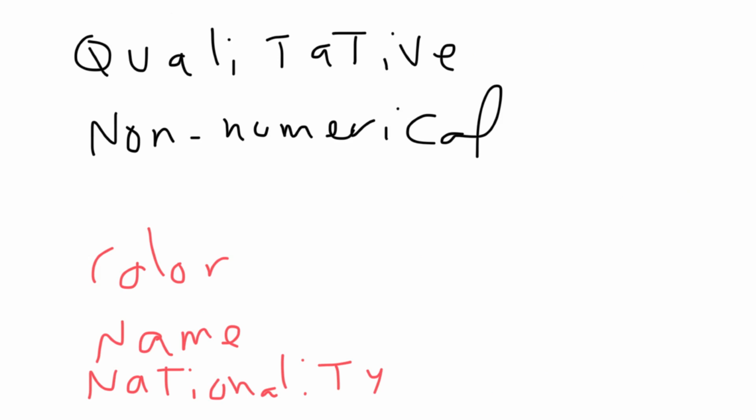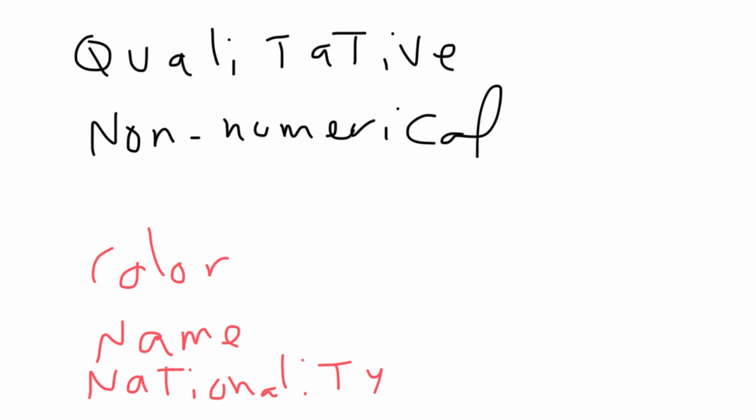And if you want to see some of the examples of the colors, I can have here blue, red, green. The examples of name can be Ahmad, Ibrahim, Isa, and all these are different values. So if I have these values, then I have qualitative data.